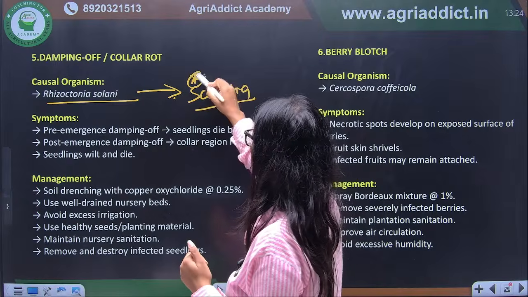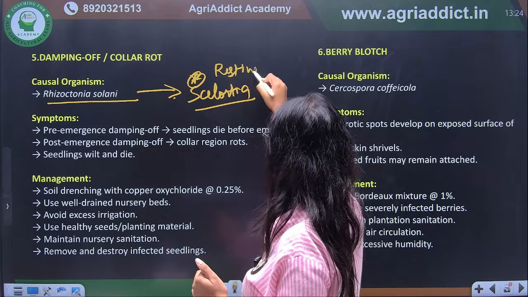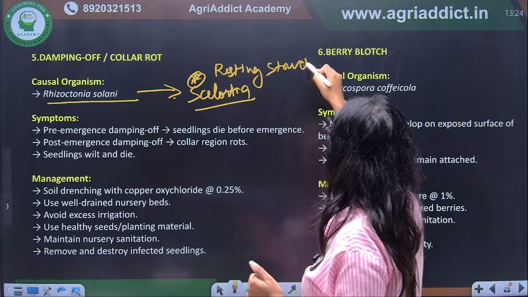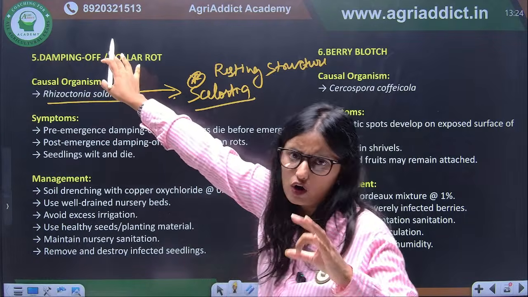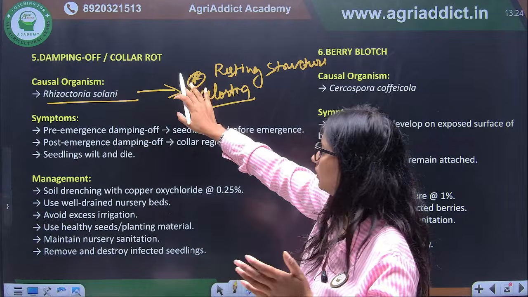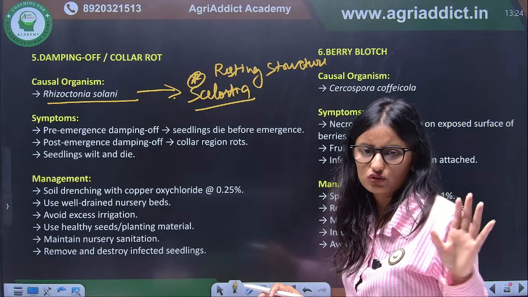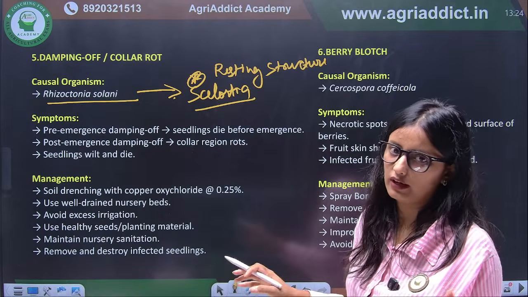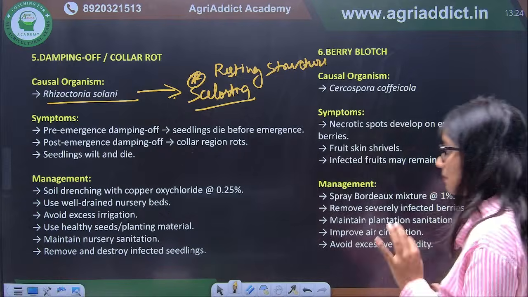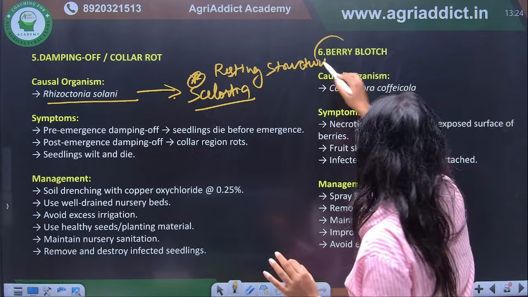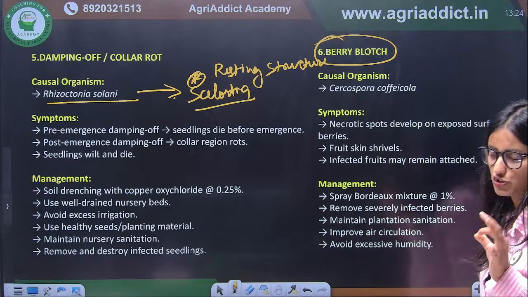I am telling again and again, resting structure is sclerotia. Also here you have to remember the causal organism, but since it is a common, basic and minor disease, there are less chances that they will ask, but they can ask about berry blotch. First question arises from this.